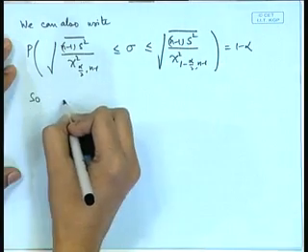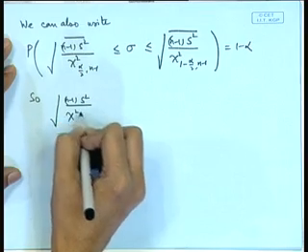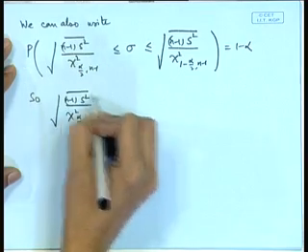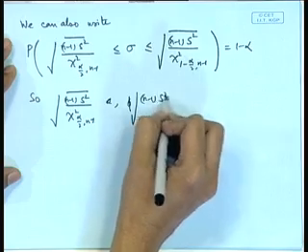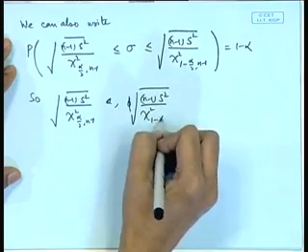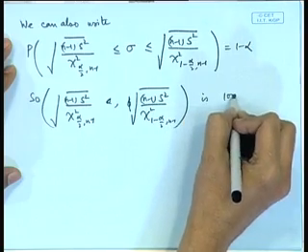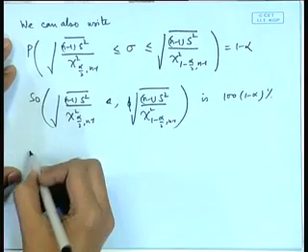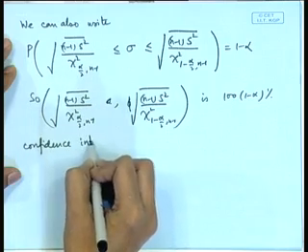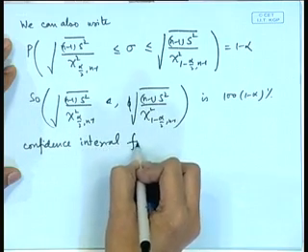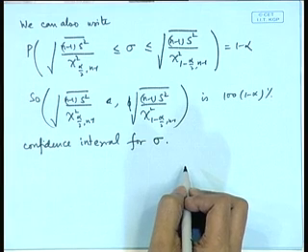So, this root (n minus 1) S square by chi square alpha by 2, n minus 1 to root (n minus 1) S square by chi square 1 minus alpha by 2, n minus 1, this is a 100(1 minus alpha) percent confidence interval for sigma.